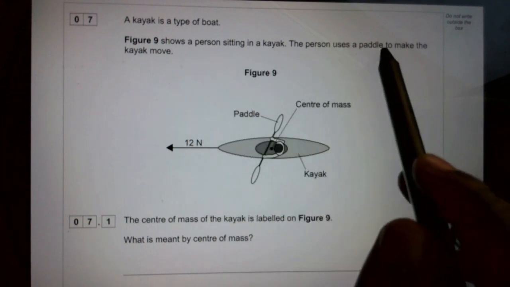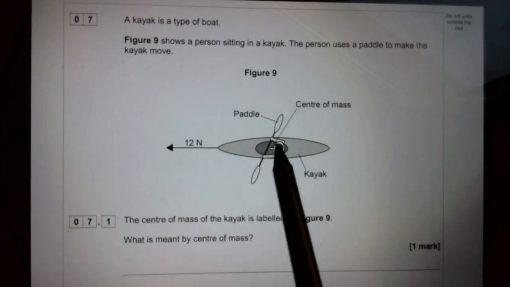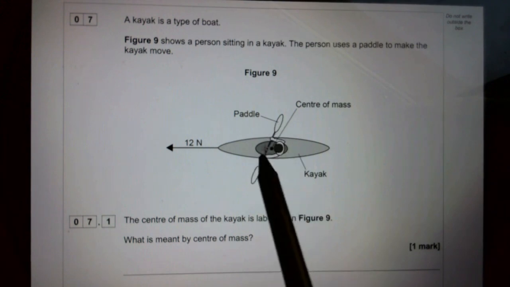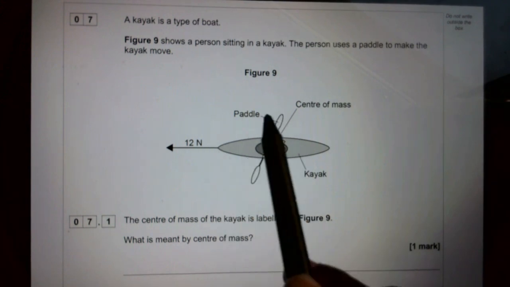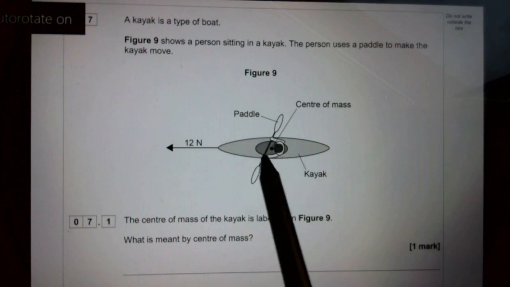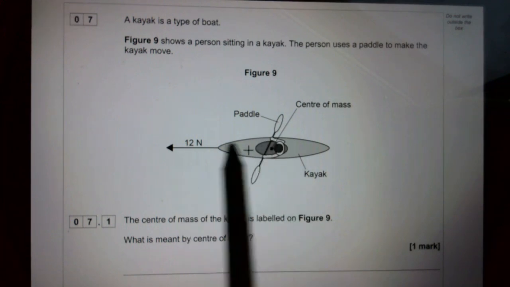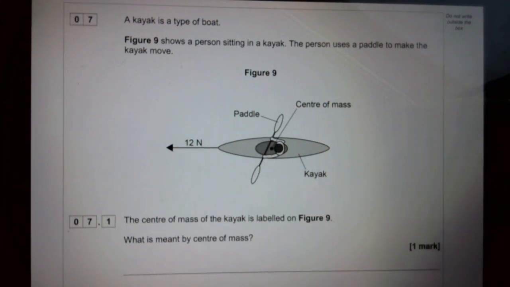The person uses a paddle to make the kayak move, which means this is the person and is using the paddle to move the kayak. Definitely, if you can see, the person is moving in this direction. So let's try to answer the questions.